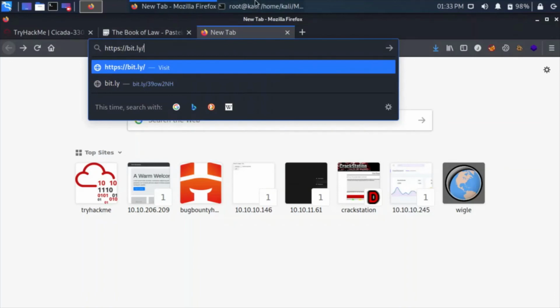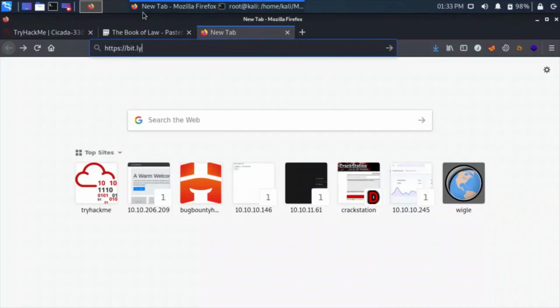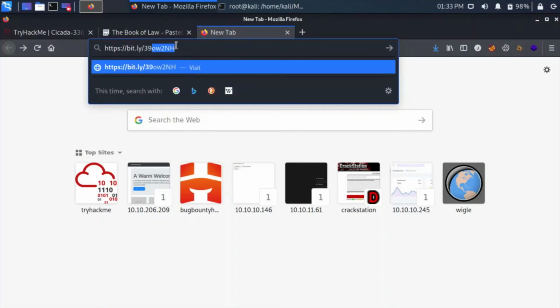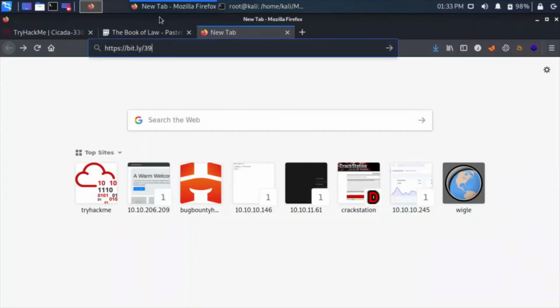What was in between actually? 13th 5. Okay, I remember it was this dot ly. It was this, and it was 39, and the first two were this and 221.